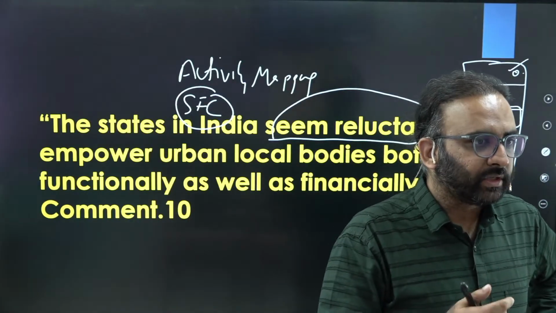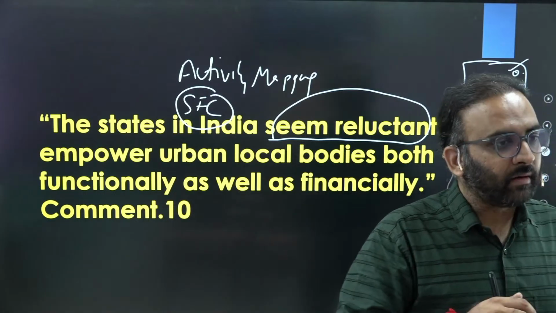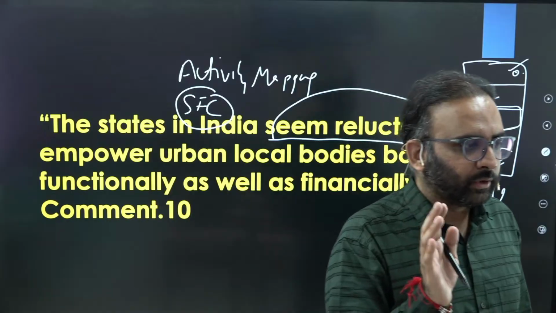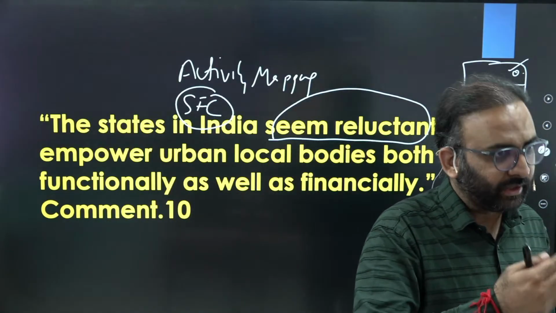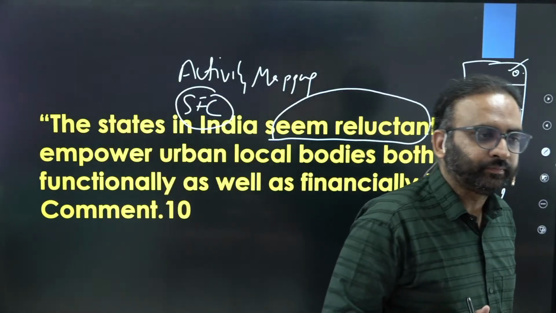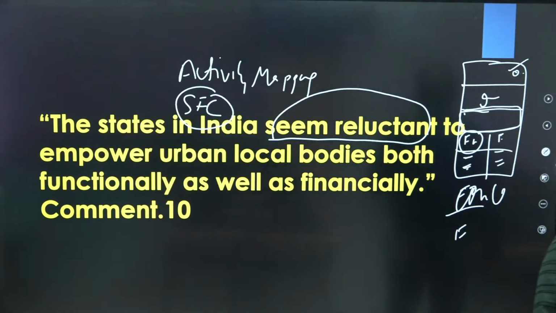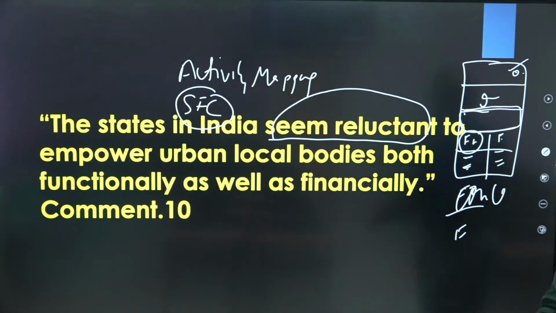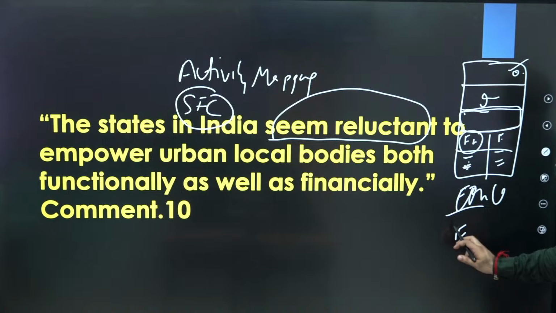Then you can talk about how state governments themselves are not willing to give powers because it will erode their powers, right? Already the constitution is biased towards the center, so whatever little power states have, they are unwilling to share it with local bodies. You get the point? And there is no public pressure on the state government to give more and more powers to local bodies and so on, right? And it has resulted in urban local bodies lacking real teeth, right? So that will fit in this section, not in the conclusion.